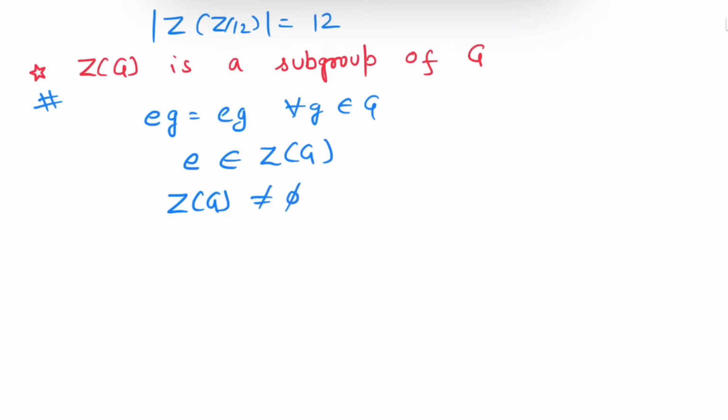Now let us take any two elements of center of group. So let us assume that elements z1 and z2 belong to center of group Z(G).